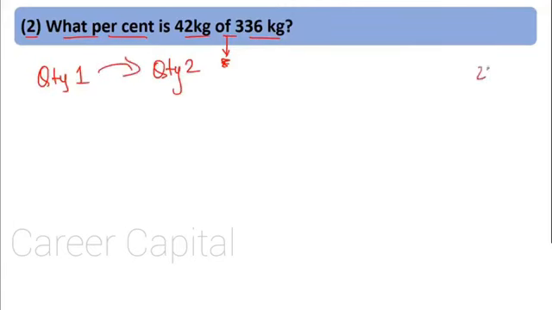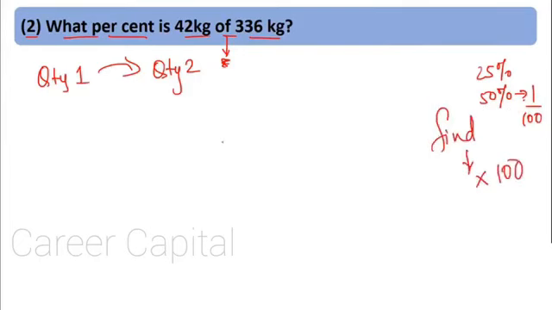Now generally when we have, say, 25% or 50%, the percentage symbol means divide by 100. But here we want to find percent. There is no percentage given. When we want to find percent, we multiply by 100. So let's have 100 over here, multiplication.